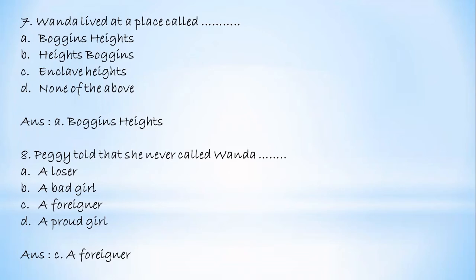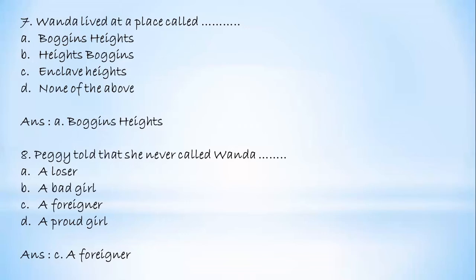Okay, next, Peggy told that she never called Wanda dash, a loser, a bad girl, a foreigner, or a proud girl. And the answer is option C, a foreigner. Okay, Peggy did not tell her any time that she was a foreigner. So answer is option C, a foreigner.